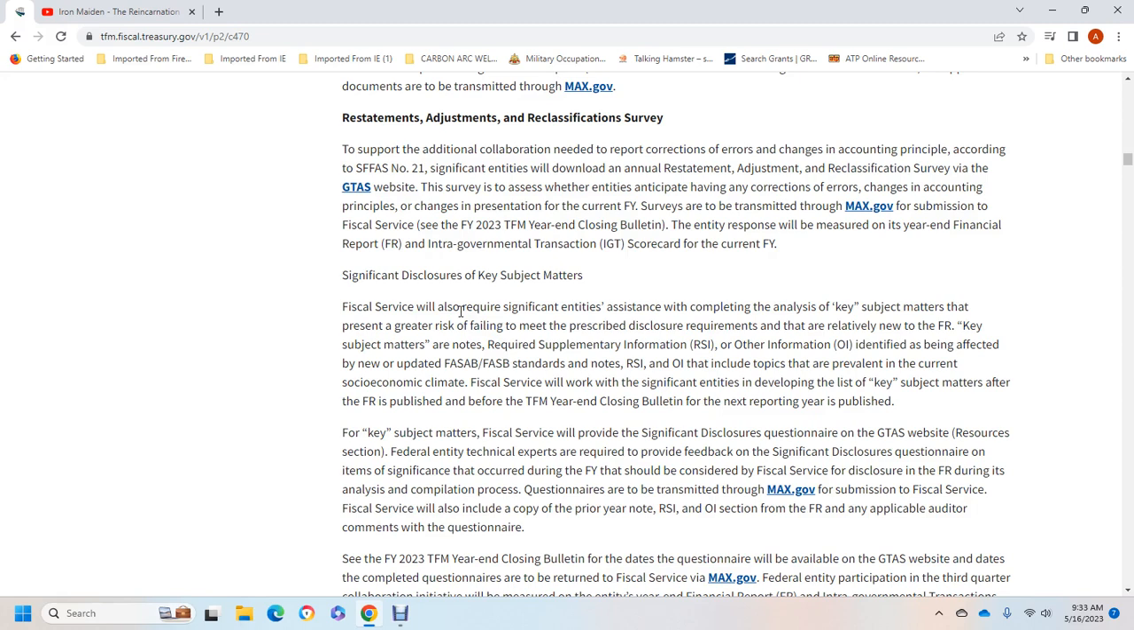Other information identified with it being in effect with the update with the Federal Accounting Standards Advisory Board and/or standards for the required supplemental information and other information, to include the topics that are prevalent to the current social and economic climate.